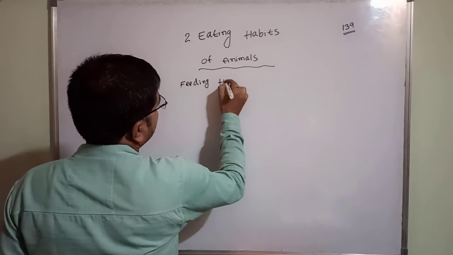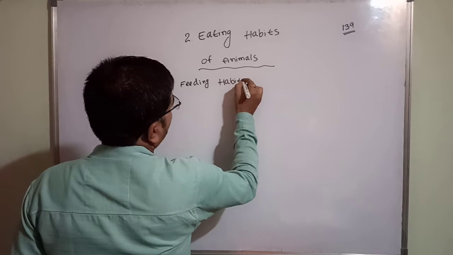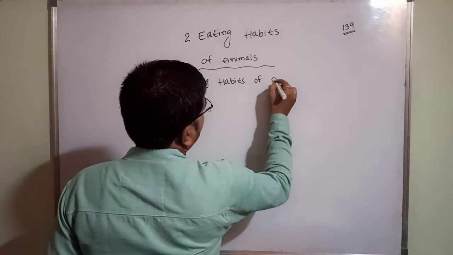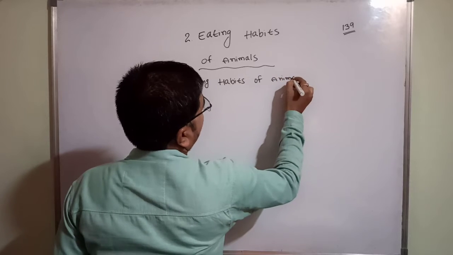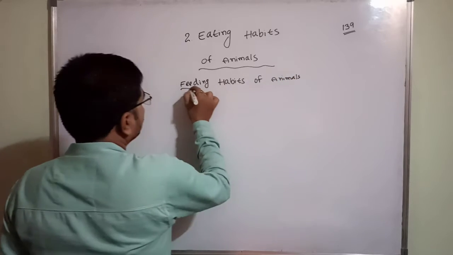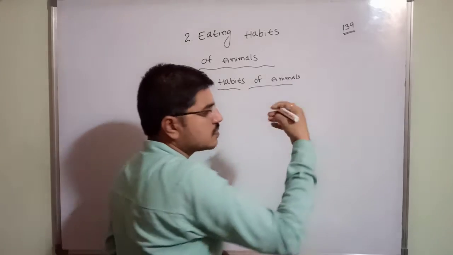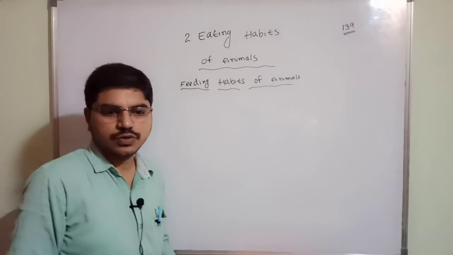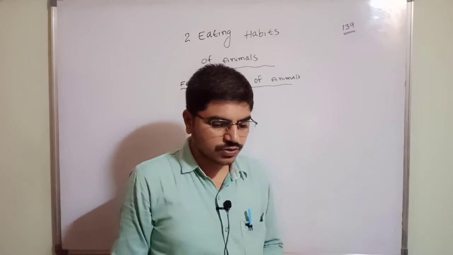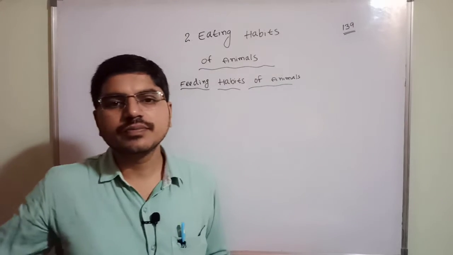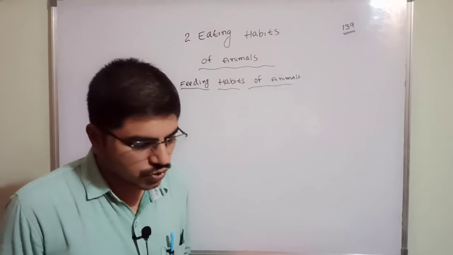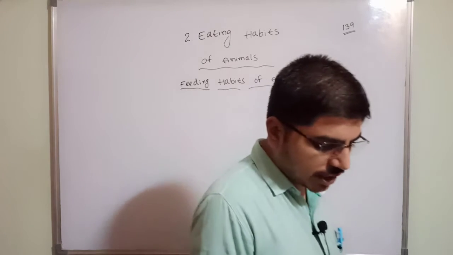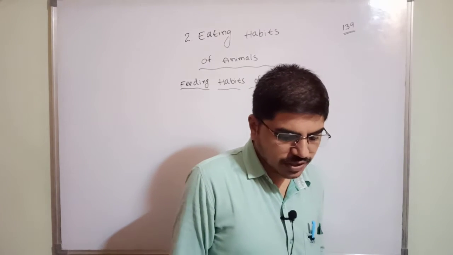What is meant by feeding? Feeding means we can eat. We take different types of food items, and those are the feeding habits of animals. Different types of animals eat different types of food.